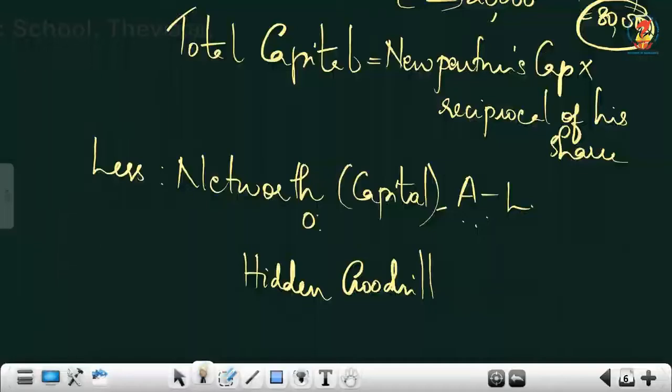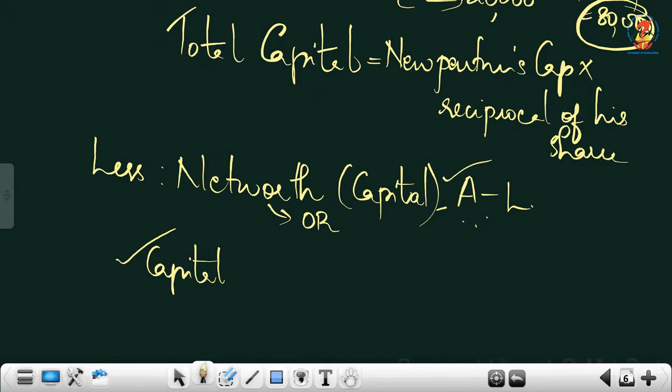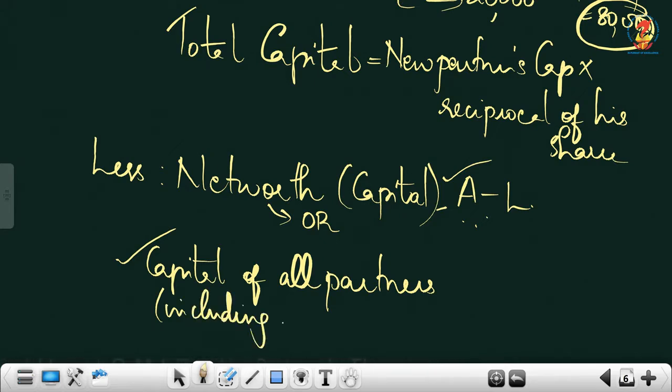Or else there is one more formula. That formula you write here, that's the other formula for net worth: capital of all partners, either you can apply this or this depending on the items given in the question. Here when you write all partners, you have to include the new partner also.